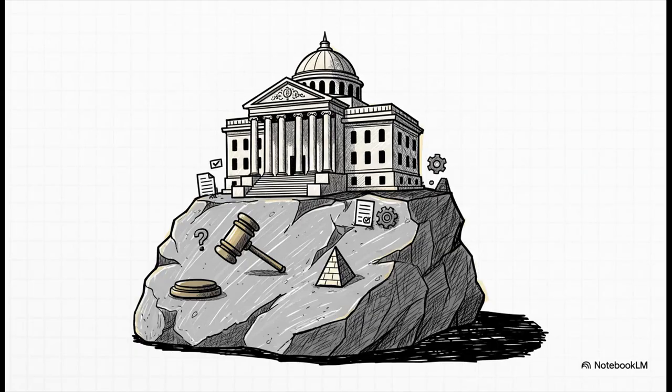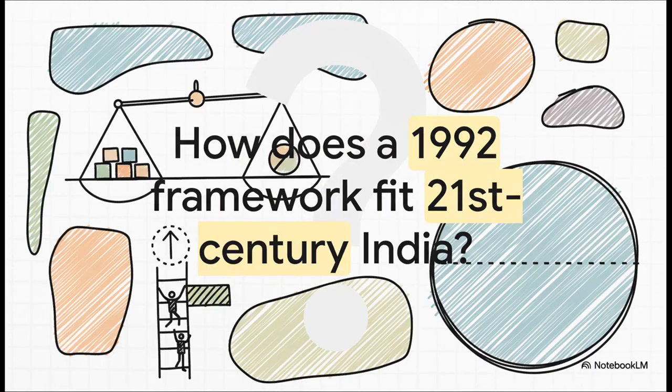And that's really the bottom line here. Every single debate, every new policy, every legal fight about reservation in India today happens in the shadow of this one single landmark judgment. It is the legal bedrock everything else is built on. So that leaves us with a final, big question to think about. Society, the economy, our social structures, they've all changed so much since 1992. So you have to ask, how does a legal framework from back then continue to work with the brand new challenges, the new demands, and all the complexities of India today?